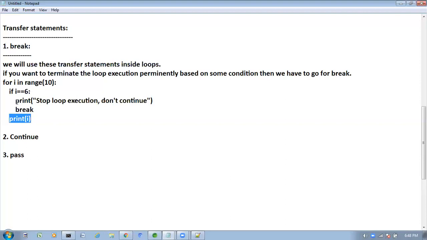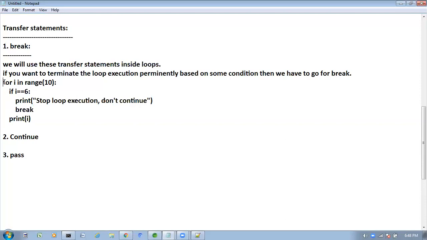Then it will go inside and print "stop loops execution, don't continue", and it will break. This break statement will execute. Whenever a break statement is executed, it will terminate the loop execution and come out from the loop permanently.